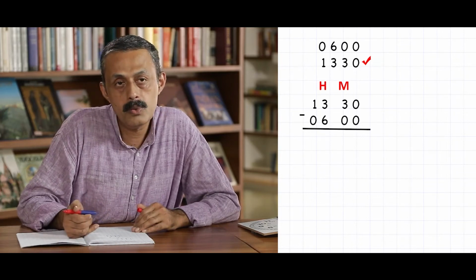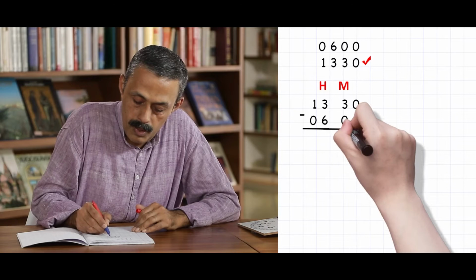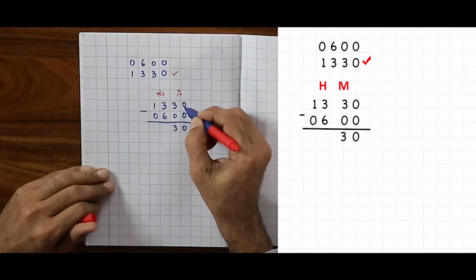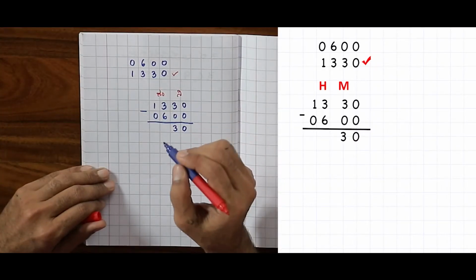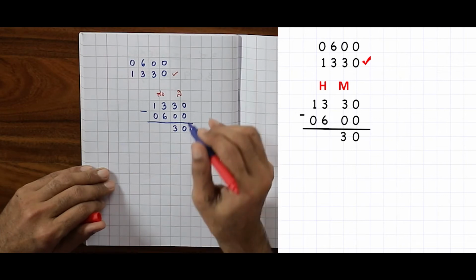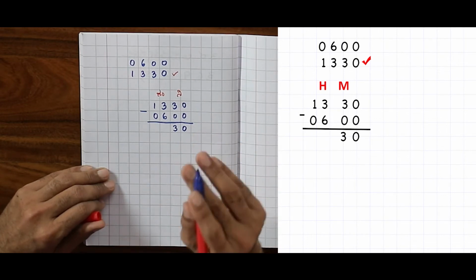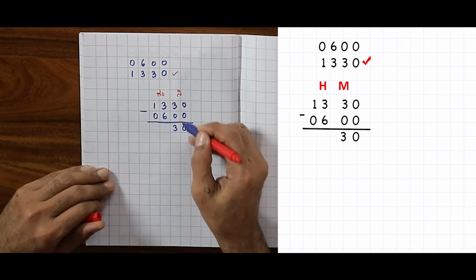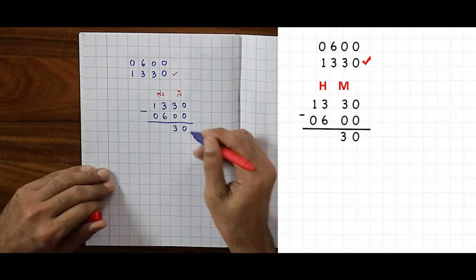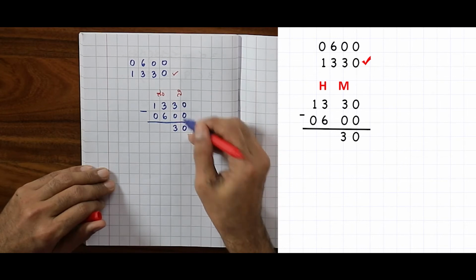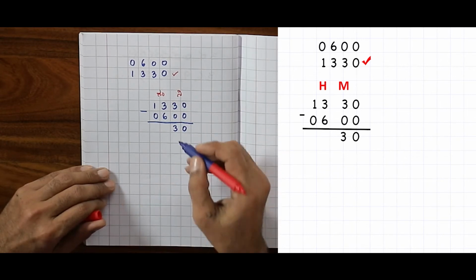We get 30 minutes. When we look at the minutes place, in this concept, we cannot use the decimal system because the minutes itself is a place value. So here 30 minus 0 is 30.